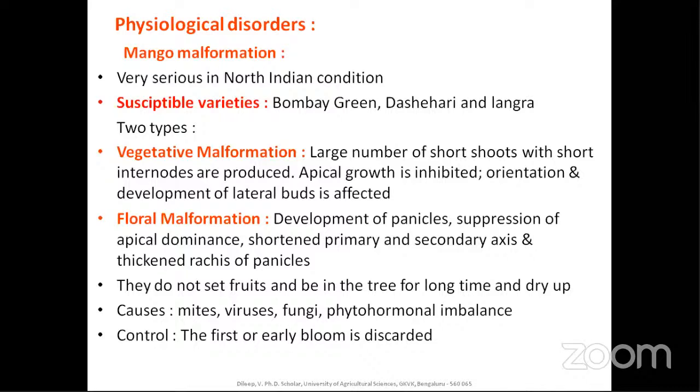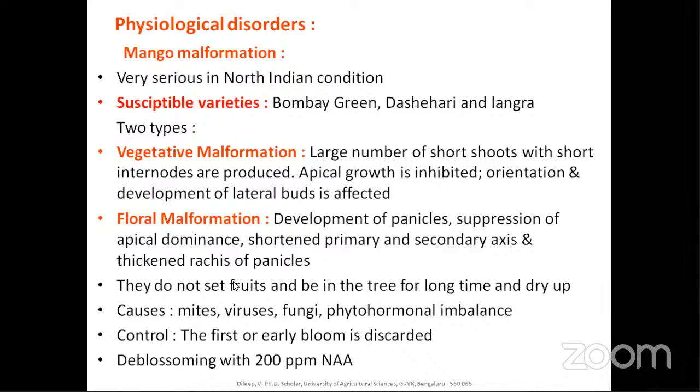That means the early flowering should be discarded, this is one of the mandatory things. When the plant is up to 4 years, the cropping should not be taken. And the early bloom flowers should be discarded, because there will be accumulation of some hormones, and there might be hormonal imbalance, and also this might be a host stage for mites, viruses, and also fungi. So discarding those things is essential.